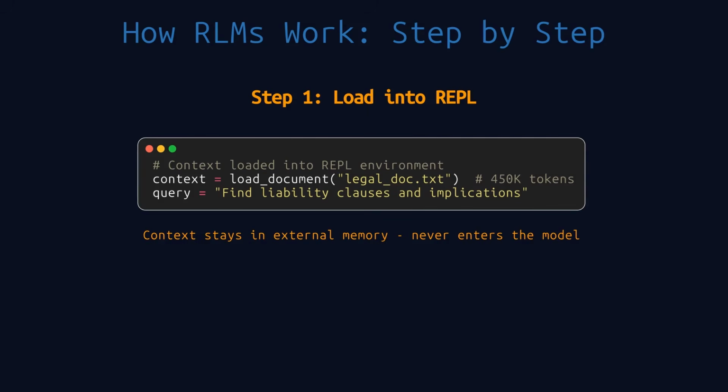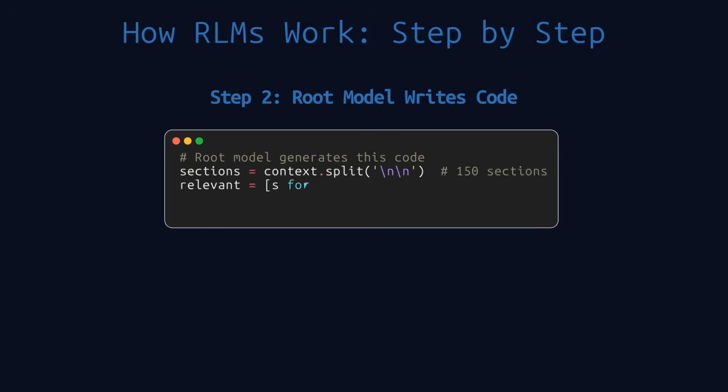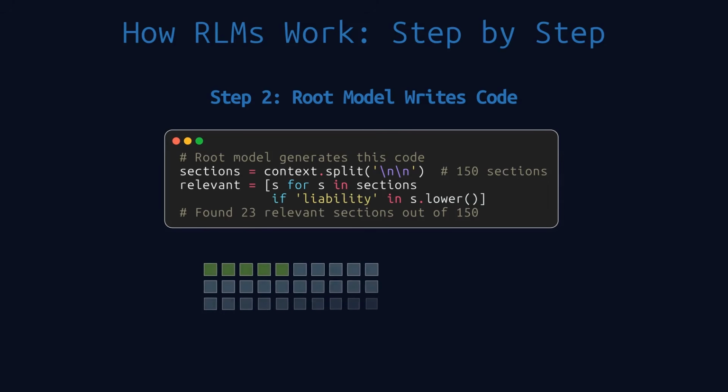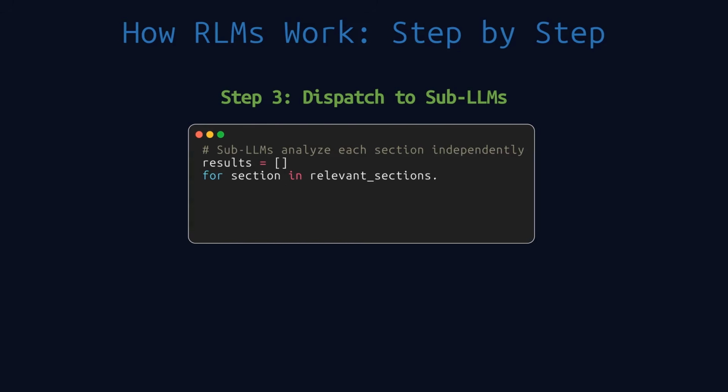Step 2. The root model writes Python code to split the document into sections and search for relevant content. It splits the document into 150 sections, then filters for the keyword liability, narrowing down to 23 relevant sections out of 150. That is programmatic exploration, not brute force memorization.